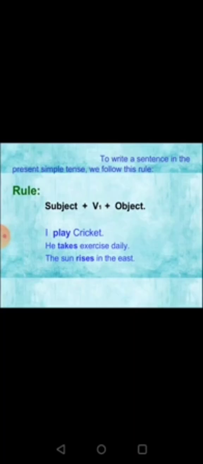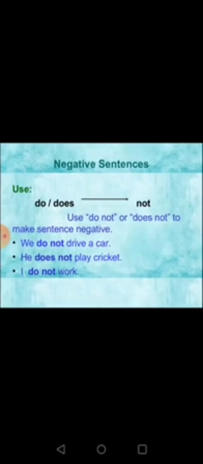You can see the example. I play cricket. He takes exercise daily. The sun rises in the east. Now, how to form negative sentences of present tense? For making it negative, we use do and does. With I, we, you, they, we use do, and with he, she, it, we use does. So I do not play, they do not go, and he does not play.